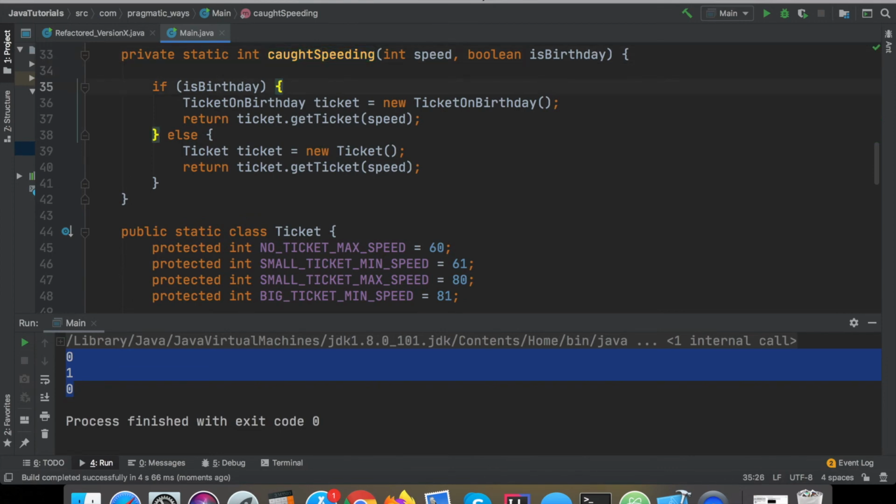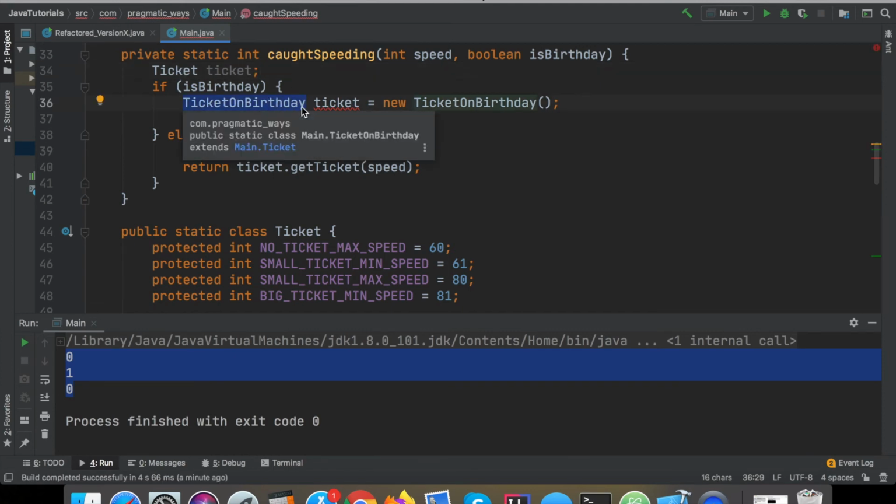And I'm almost done. There's still a couple more things that I think we should do here. First off, notice how this and this, they still look pretty similar, don't they? There's still some duplicate code, duplicate logic in here. And the way we can fix this is essentially sort of polymorphically creating this ticket object, because really this ticket on birthday is still a ticket object. So what I'm going to do instead is just declare a ticket up here. I'm not going to instantiate it, but I'm going to declare it.